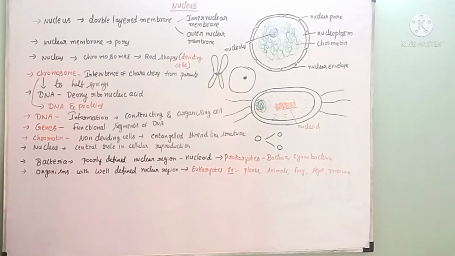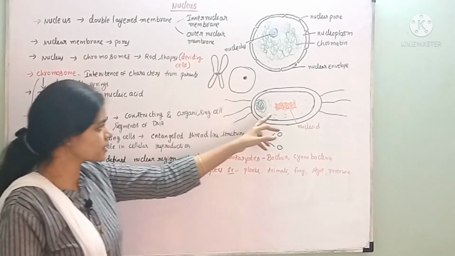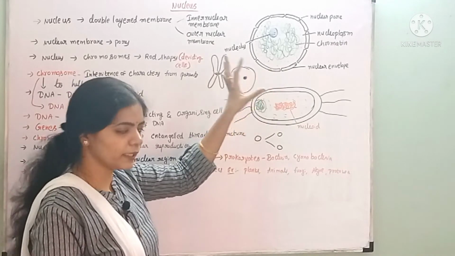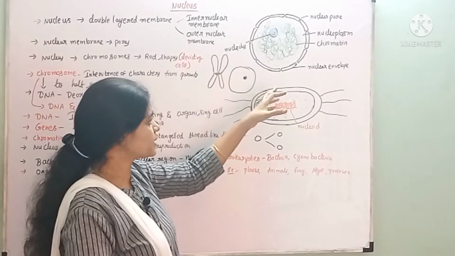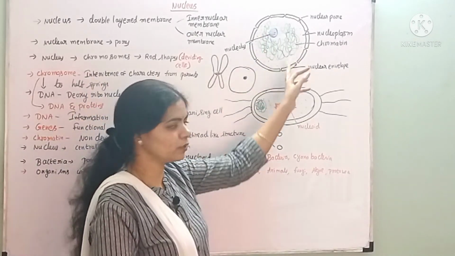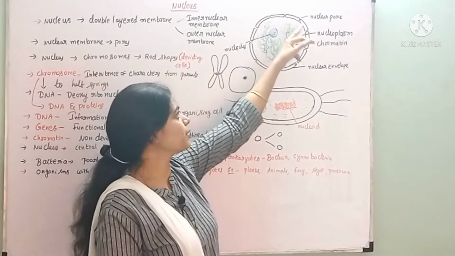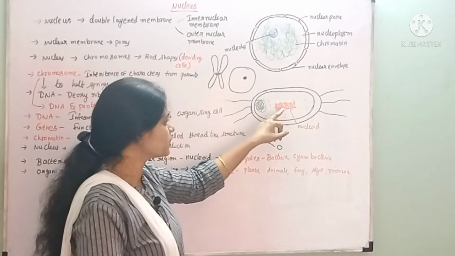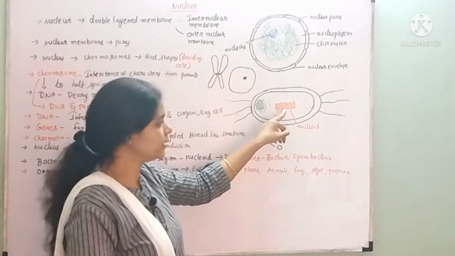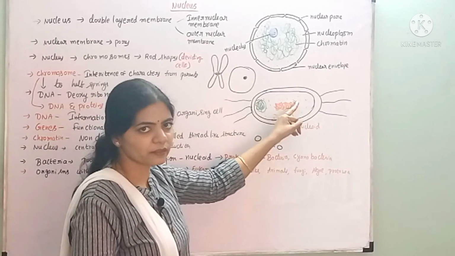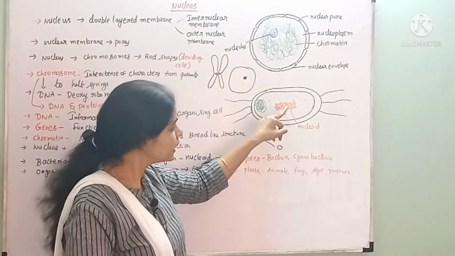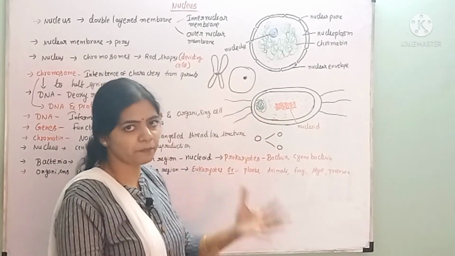And if you see the bacteria, within the bacterial cell, the nucleus is different. In any normal cell, plant cell or animal cell, the nucleus will look like this. The nucleus is surrounded by an envelope. But in bacteria, this is the nucleus, and there is no membrane. Here we are seeing the membrane, but in the bacteria, we are not able to see any membrane.